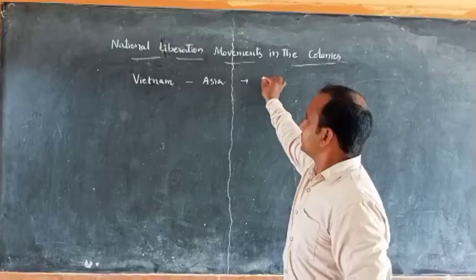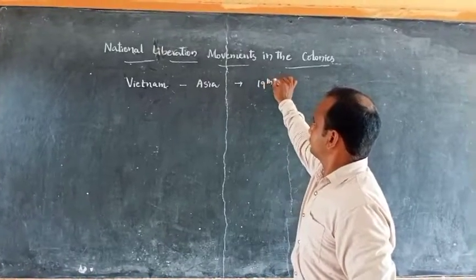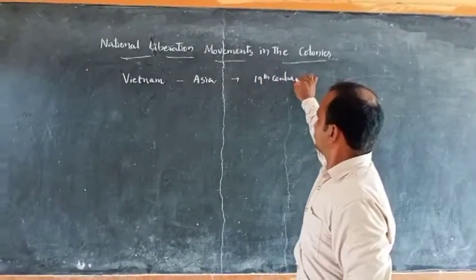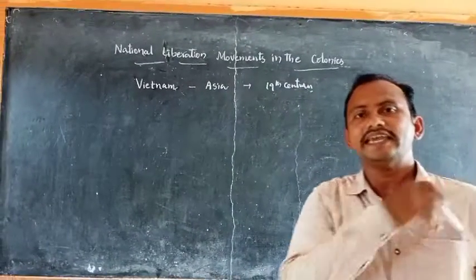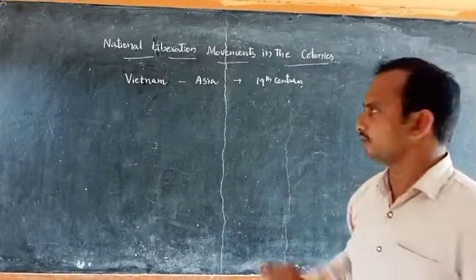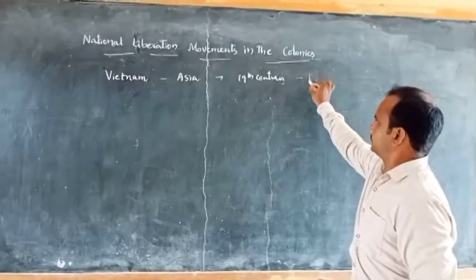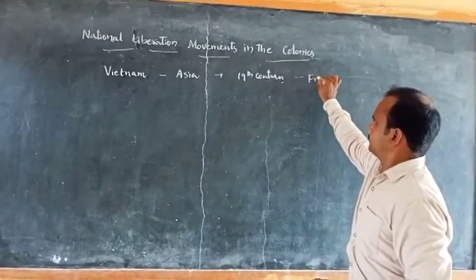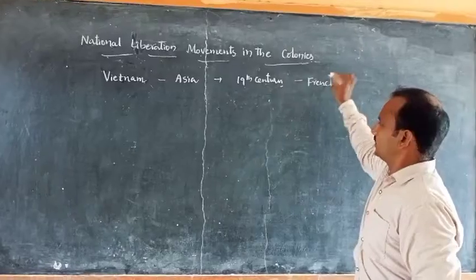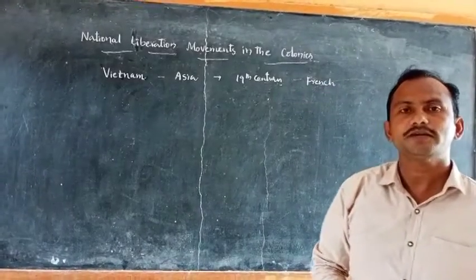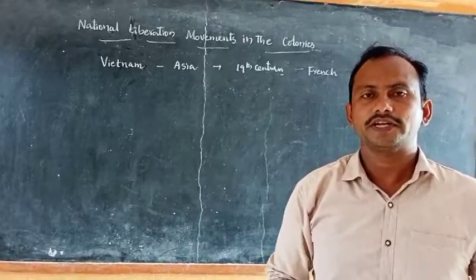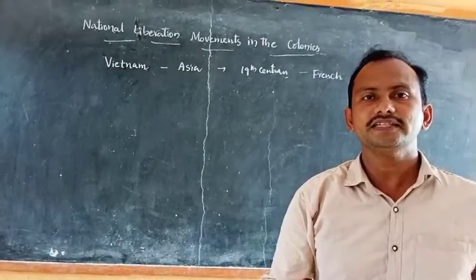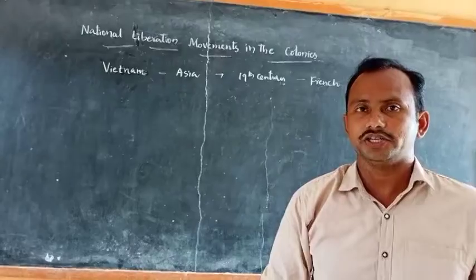By the mid-19th century, this country, Vietnam, came under the direct rule of the French. It means Vietnam is a colony of the French. For example, India is a colony of the British.